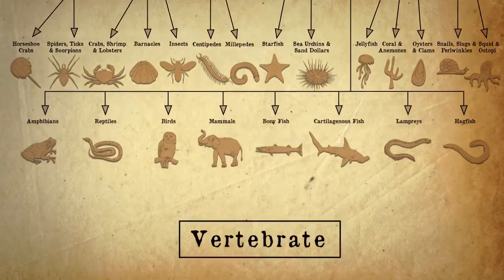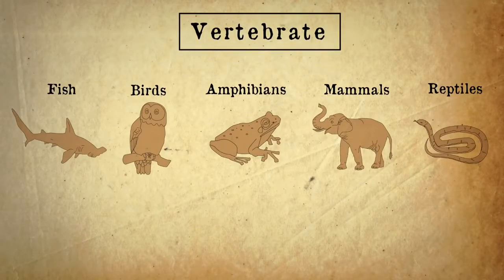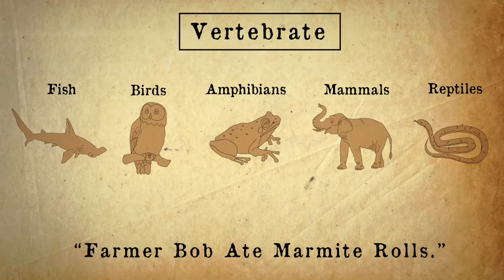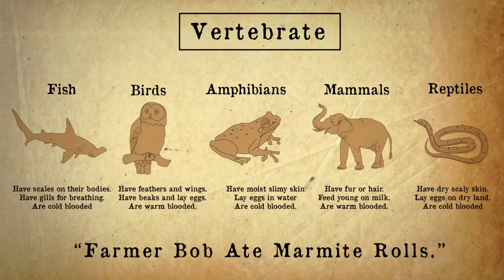Let's have a look at the vertebrates in more detail. There are many different classes of vertebrate, but the 5 most well-known ones are the fish, birds, amphibians, mammals, and reptiles. Again, make up a little acronym to help you remember. Farmer Bob ate Marmite rolls. Each class has different characteristics that define them, like mammals, which have fur or hair, feed their young on milk, and are warm-blooded. Pause the video and have a look at what the difference is for each of these 5 common vertebrate classes.